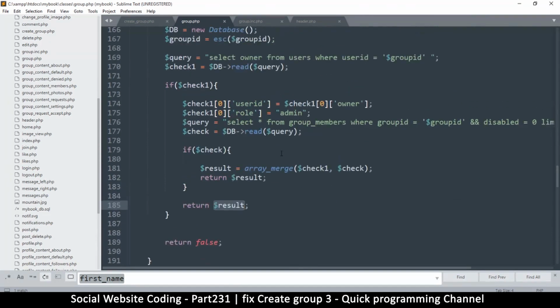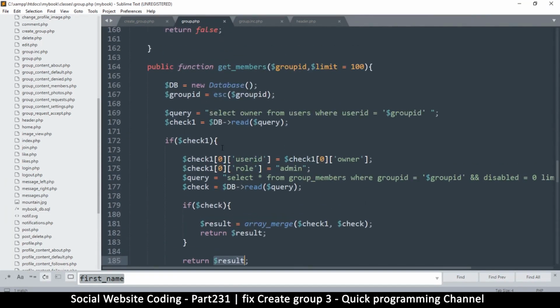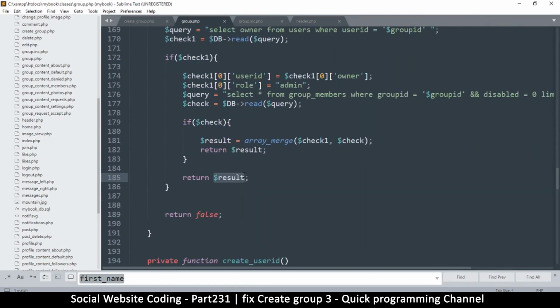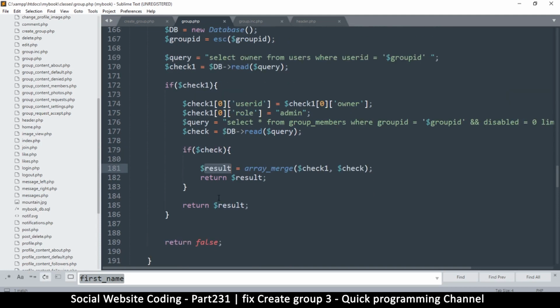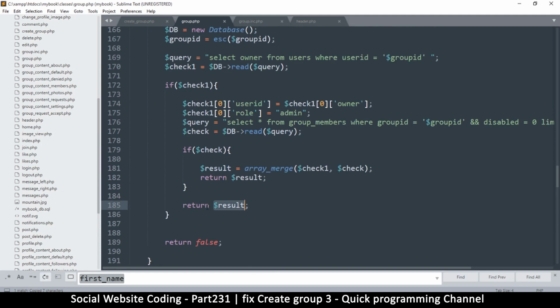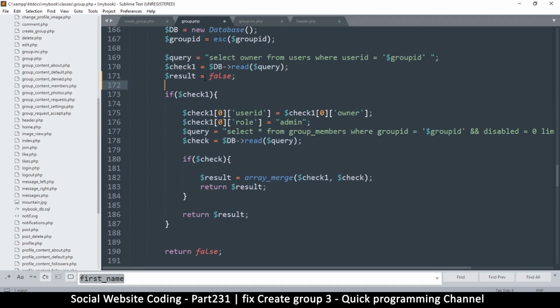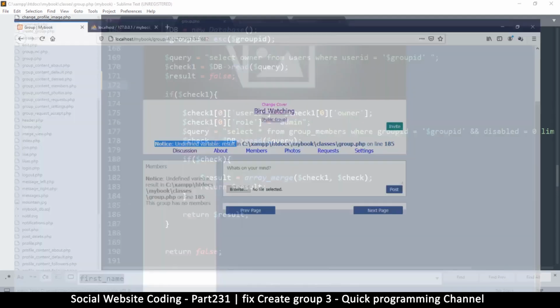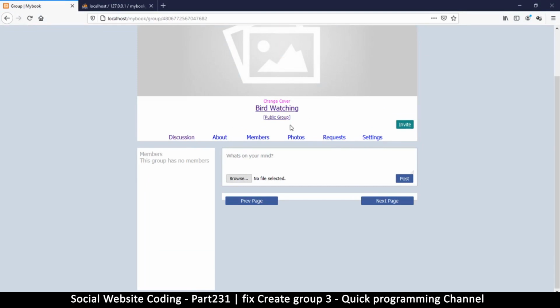So how could it be undefined? Well, that's because we are actually not using result anywhere here unless there. Yes? So what I want is to define it first, so that if it's not existing, then we return false. So right at the top here, I will say result is equal to false. That way, whatever happens, we still have it set. So that's number one gone. So that has solved this problem as well. So it's saying this group has no members. Okay, very good.